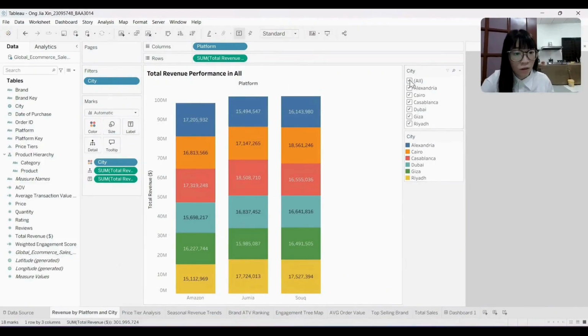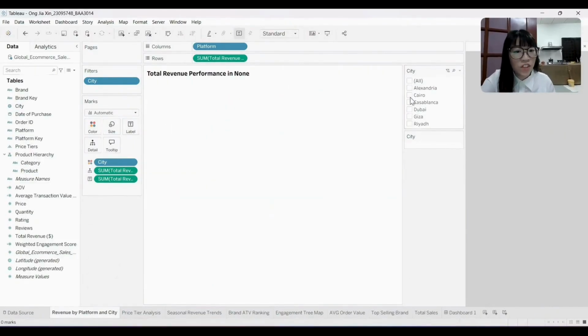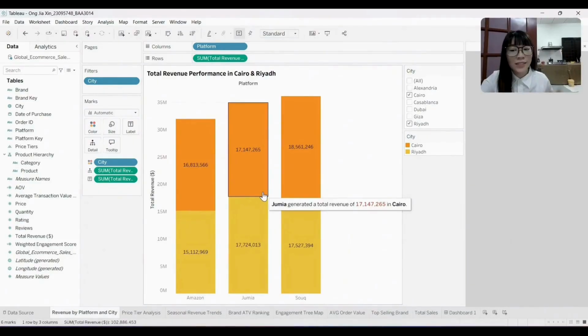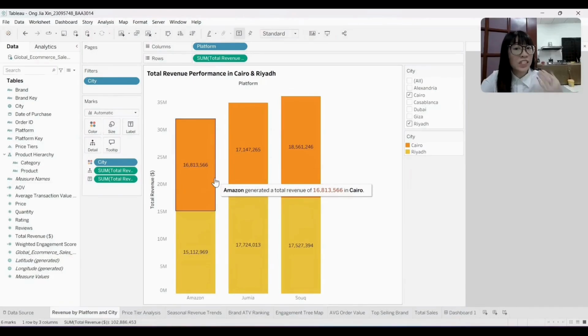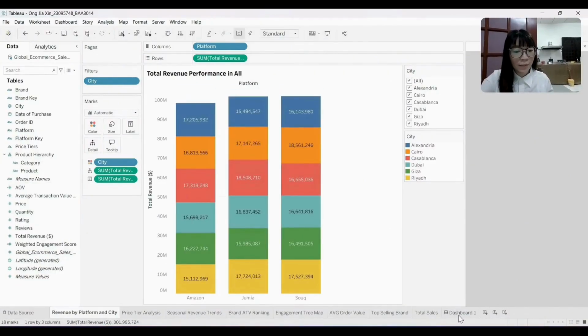If I filter by city, let's say we choose Cairo and Riyadh, we can see that these two cities contribute a large share of revenue across all of the platforms, indicating stronger purchasing power. These interactions allow decision makers to identify which platforms perform the best in specific regions. Okay, let's come back to our dashboard.